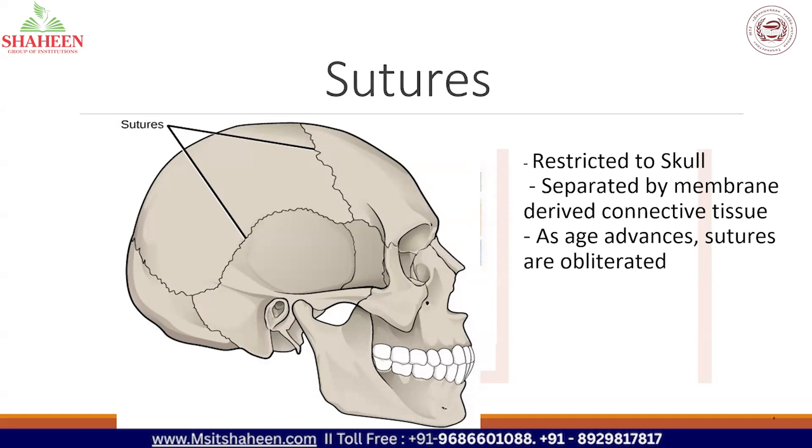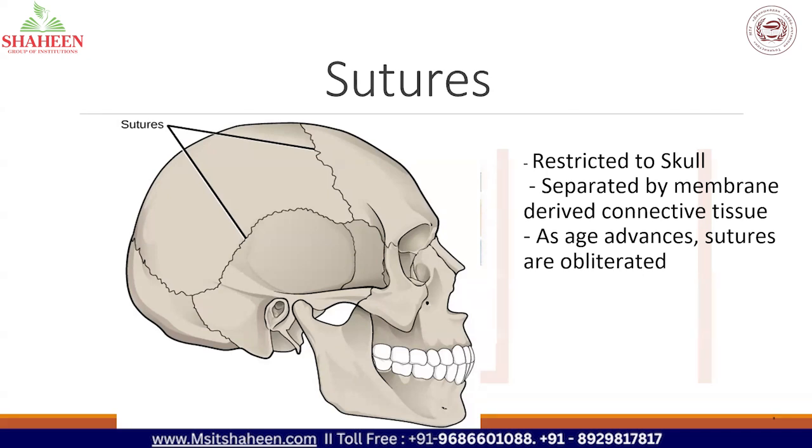Ma'am, till what age are these seen? Until what age of an adult are the sutures visible? Yeah. So I have mentioned, as age advances, the sutures are obliterated. So most probably the sutures get obliterated after our 50s and 60s. Okay. So till the 50s and 60s, all of us have sutures in the body.